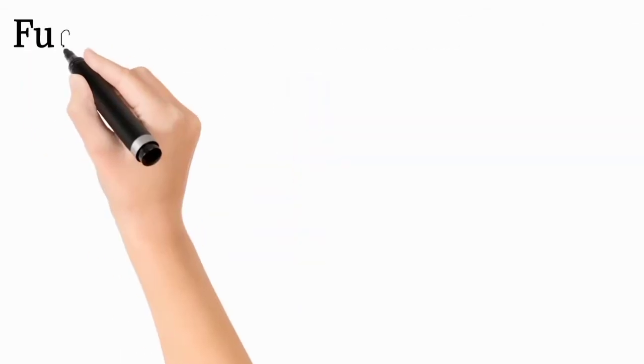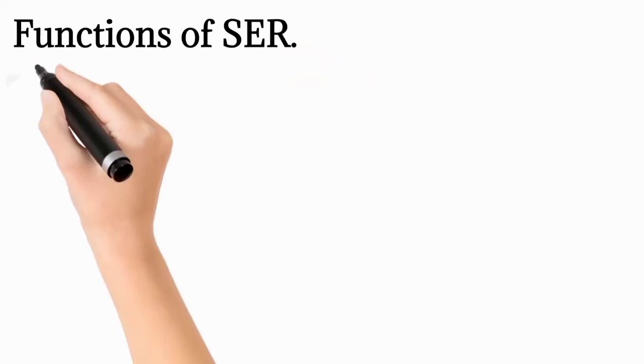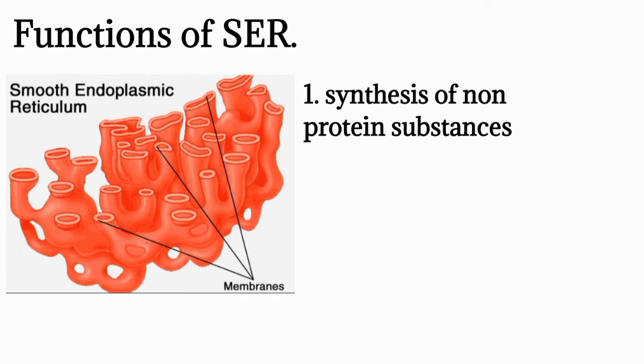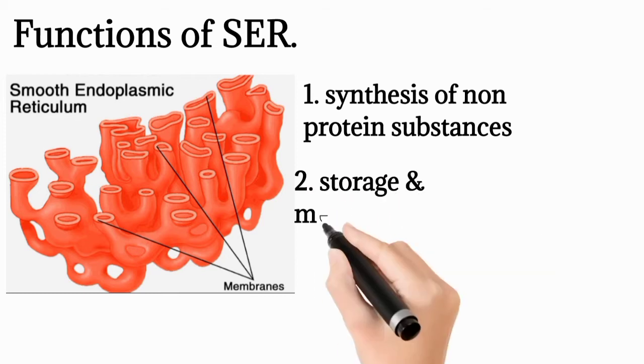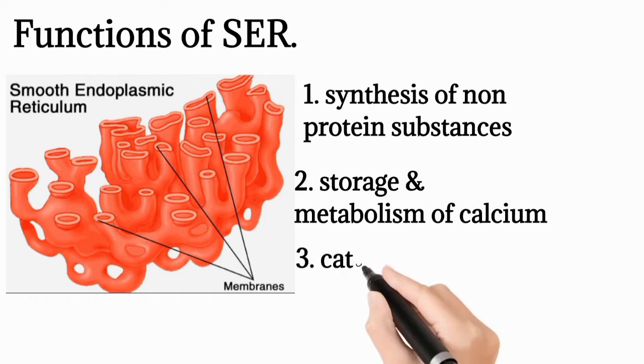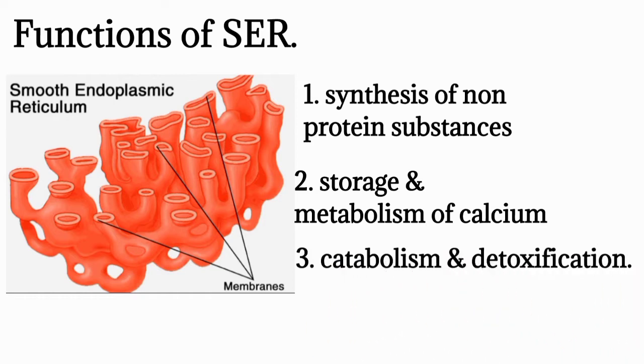Coming to the functions of smooth endoplasmic reticulum, it is responsible for synthesis of non-protein substances such as cholesterol and steroids. And smooth endoplasmic reticulum is the major site of storage and metabolism of calcium. It releases the calcium which is necessary to trigger muscle contraction. Smooth endoplasmic reticulum is also concerned with catabolism and detoxification of toxic substances like some drugs and carcinogens in the liver.